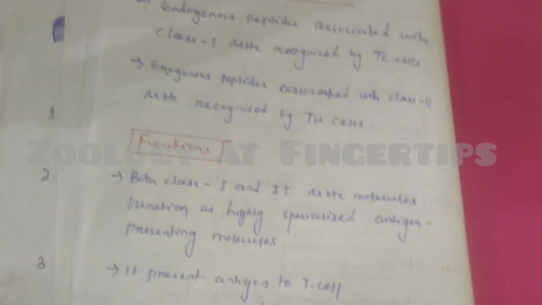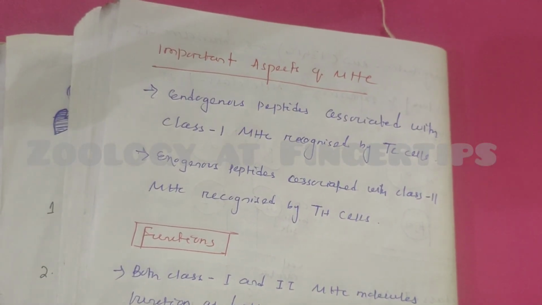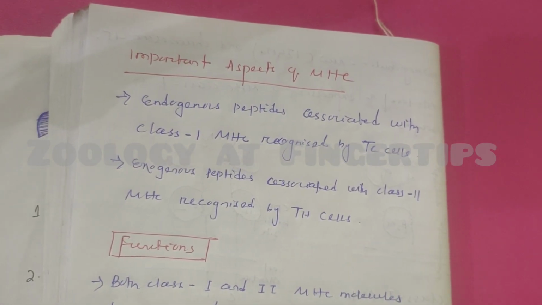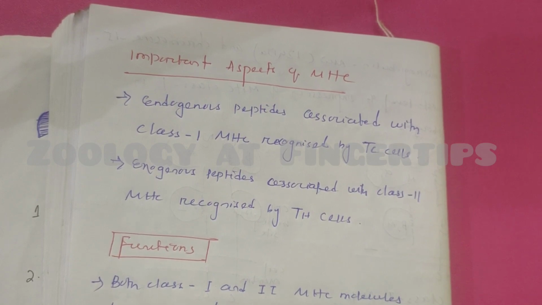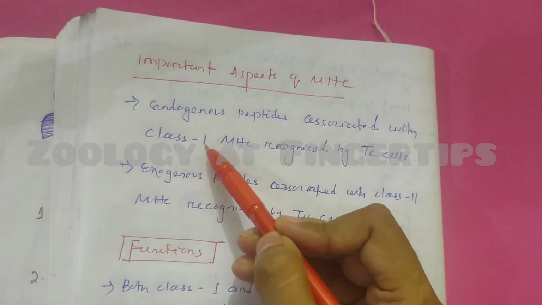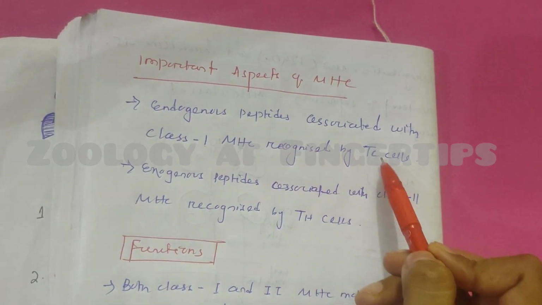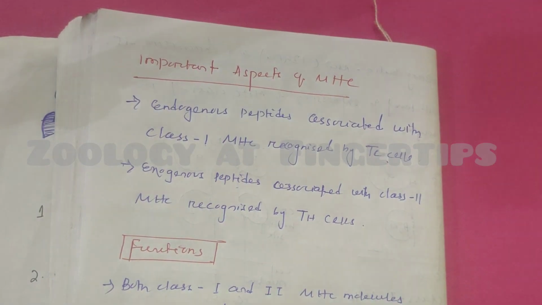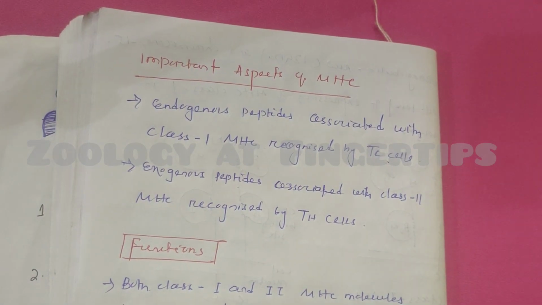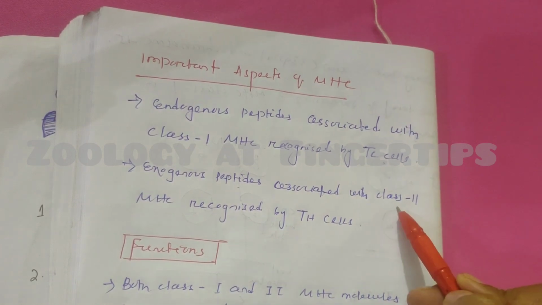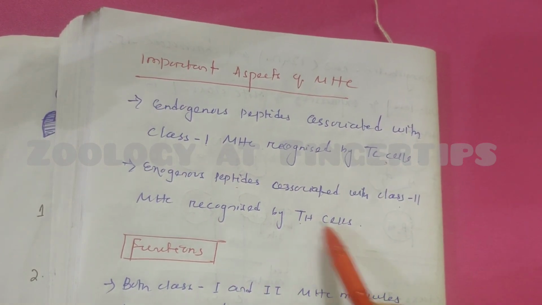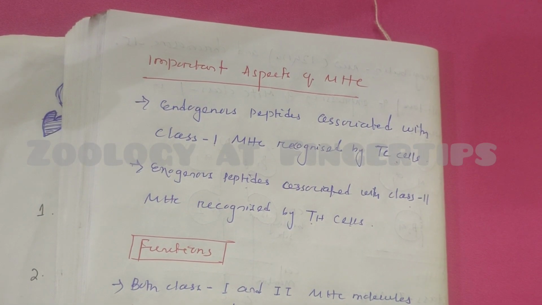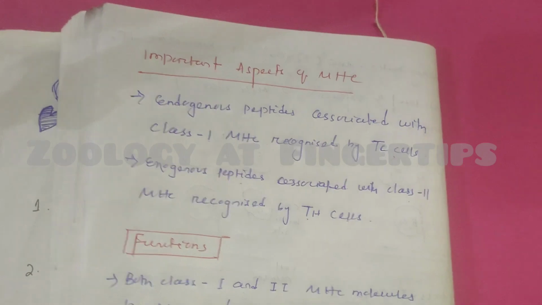Now some important aspects about MHC molecule. Endogenous peptides, endogenous meaning those synthesized inside our body, are antigens associated with class 1 MHC molecule, and they are recognized by cytotoxic T cell. And exogenous peptide antigens, which means those synthesized outside of our body that enter into our body, are associated with class 2 MHC molecule and recognized by helper T cell. These two points are very important. We have to make them very clear because these two points are very confusing.